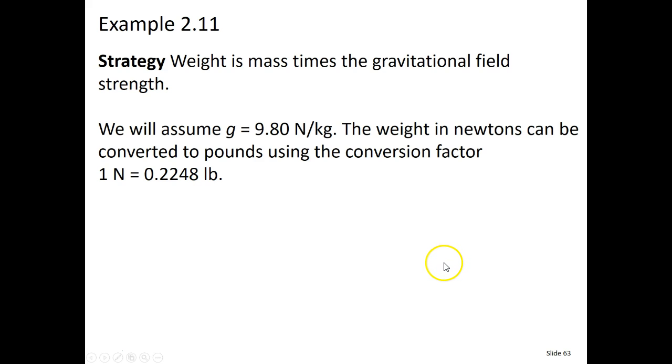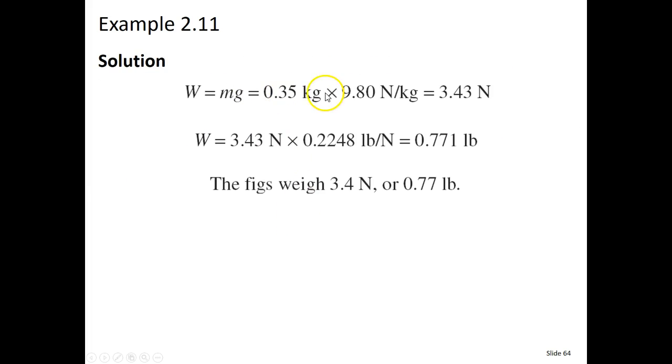Basically here weight is just mass times the gravitational field strength. We're going to assume that the gravitational field strength is 9.8 newtons per kilogram, and the weight in newtons can be converted into pounds using the conversion factor of 0.2248 pounds for every newton. If I want to know the weight, I multiply my mass times that gravitational field strength, and I end up with about 3.43 newtons. Now I need to convert that from newtons to pounds: 3.43 newtons times 0.2248 pounds per newton gives us 0.771 pounds.